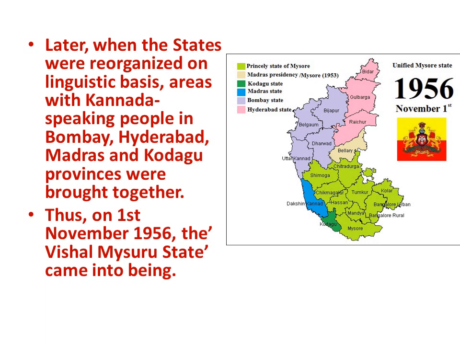But after the commission came into existence in 1953, they brought all the Kannada speaking areas together, and thus in 1956 the Vishala Mysore state, or the present Karnataka, which in those days was called Mysore, came into existence.